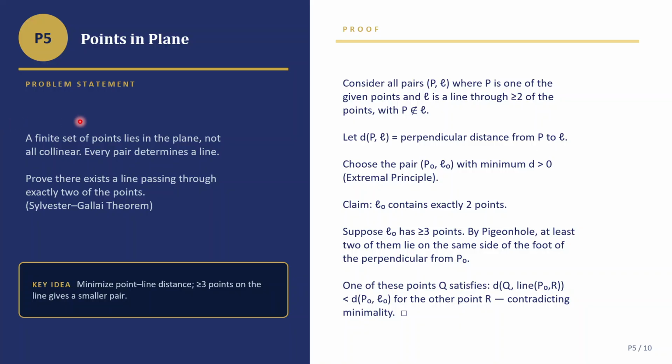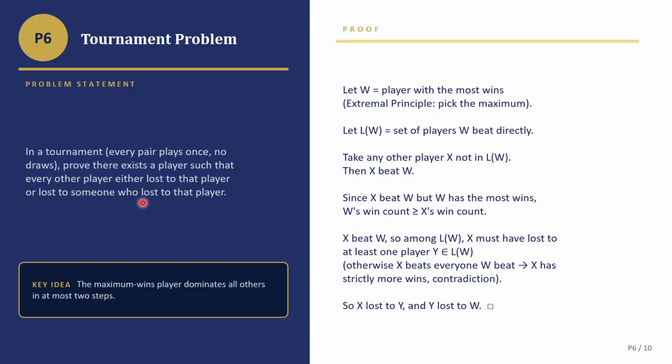So a finite set of points lies in the same plane, not all collinear. Every pair determines a line. Prove that there exists a line passing through exactly two of the points. Okay, now this is definitely true, right? You take any 2 points, definitely a line must be passing through them. Like anywhere in the graph, you can plot them, and the angle of the line changes and the point of contact changes. But otherwise, a line can definitely do that.